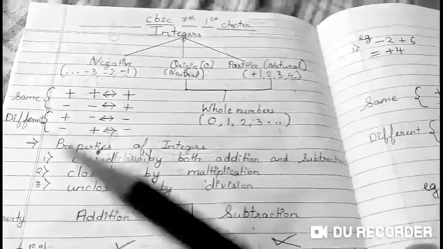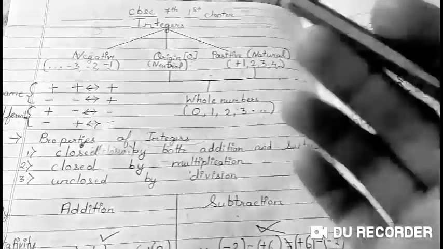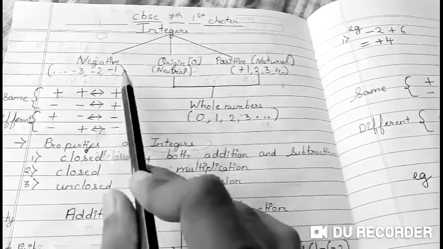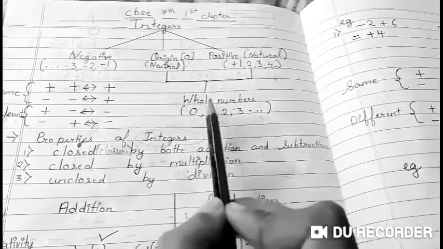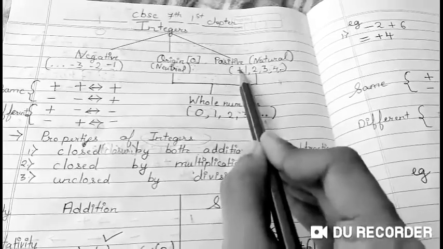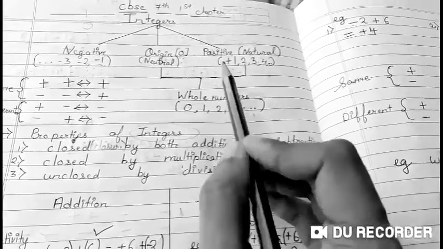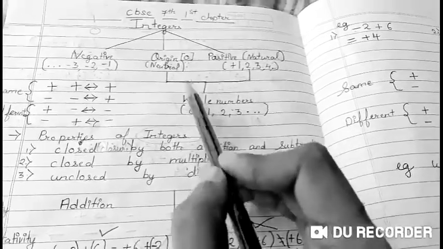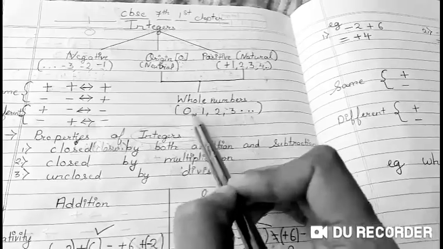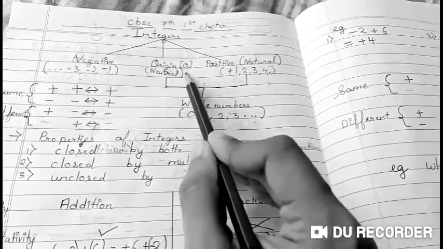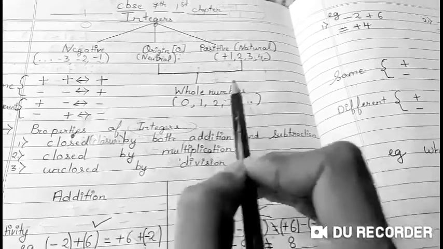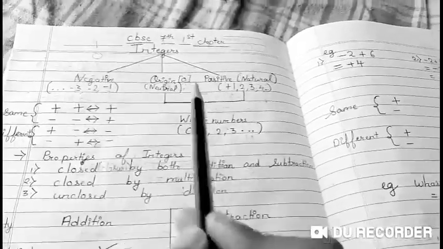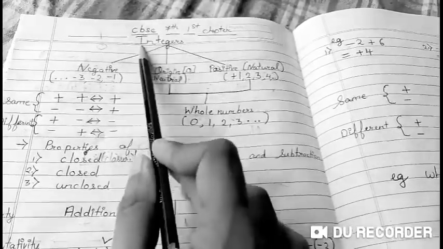Okay, so now if you don't want to say positive and 0, you can directly say that integers are whole numbers and negative numbers. Now what are whole numbers? Whole numbers include both positive as well as 0. Positive numbers means 1, 2, 3, that are also called natural numbers. When they are attached with 0 together, like natural numbers together with 0, they are called whole numbers. Okay, so this is the definition of integers, that is negative numbers and whole numbers together form integers.